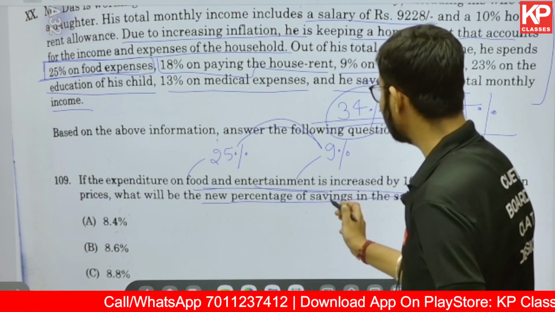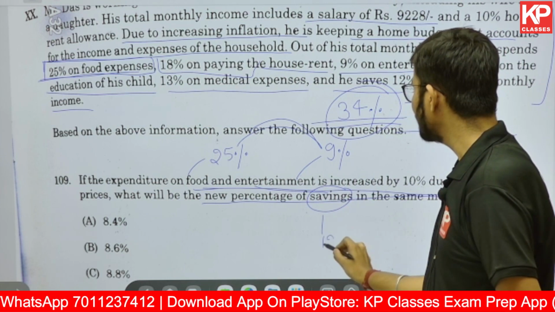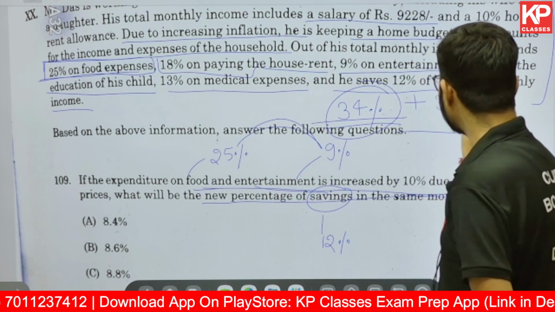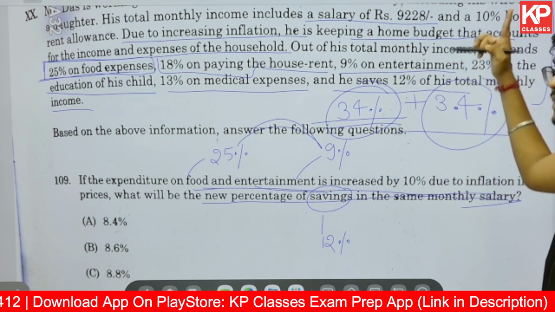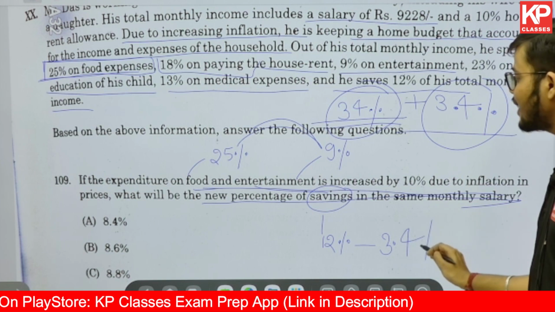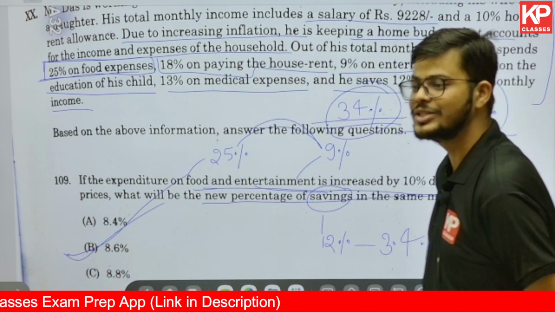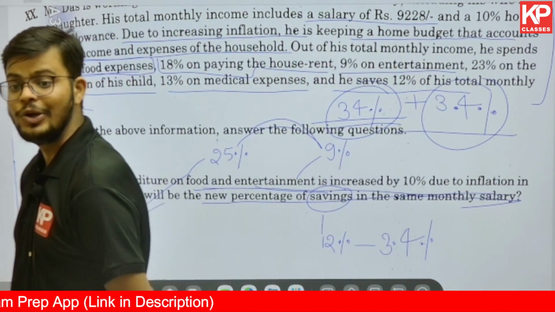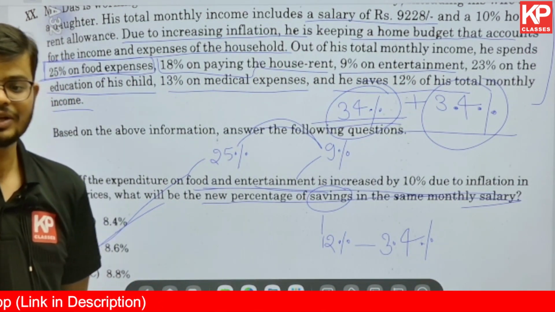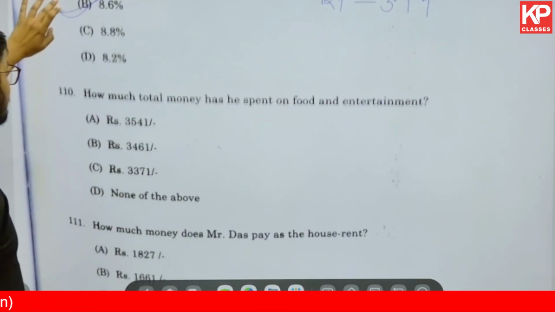So if my initial saving, I'm talking about saving, not salary, is going to be 12%, it will be decreased by 3.4% because my expenditure increased. Once you subtract that, you can very easily get the correct answer. That is going to be 8.6%. There is no confusion about that, and that does not involve much calculation in this part. So this is about question number 1.